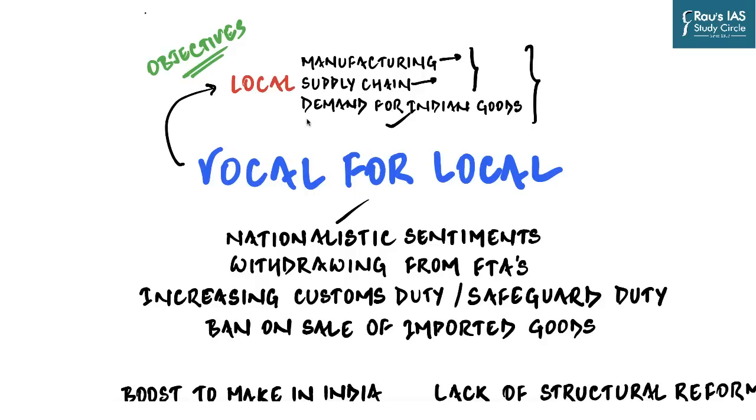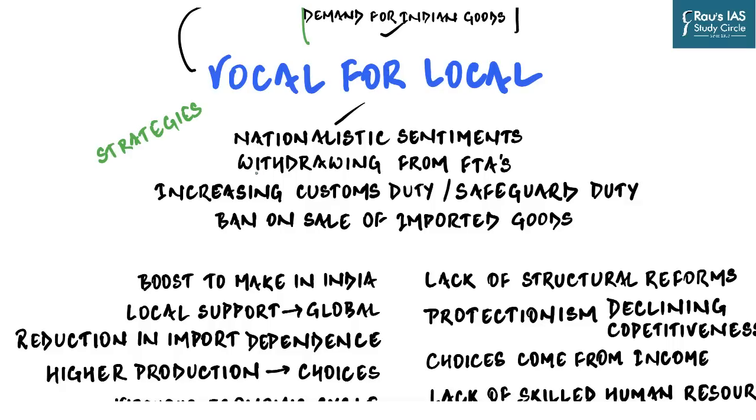So having looked at the three objectives of vocal for local, it is time for us to understand what are the strategies which are being followed or adopted by the government to achieve these targets. Now, when we talk about strategies being adopted by the government of India, the first strategy which comes to our mind is adoption or propagation of nationalistic sentiments.